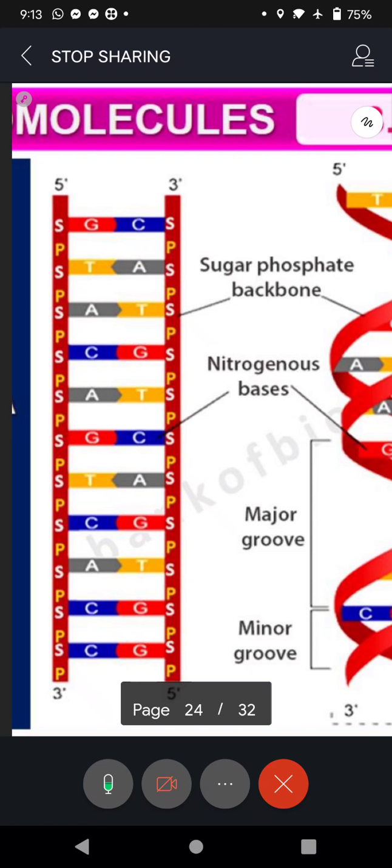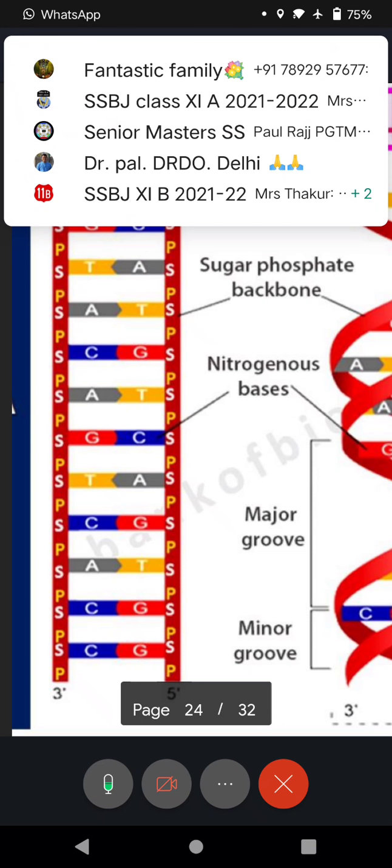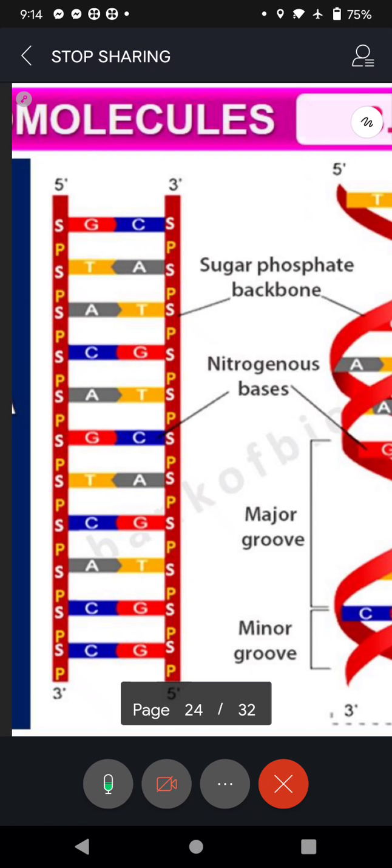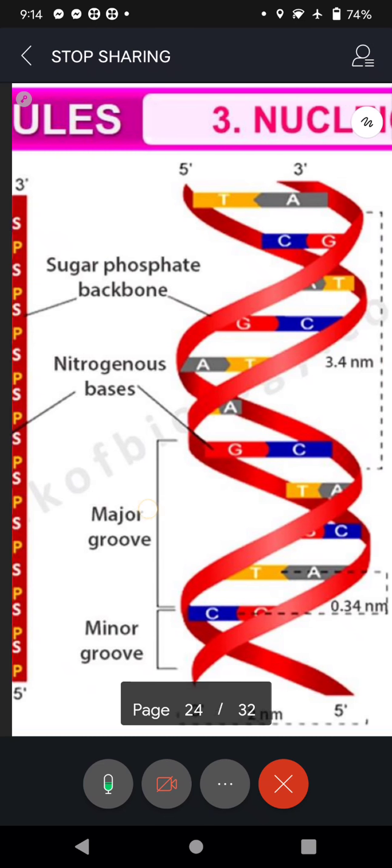And there is a base pair rule. Purines will combine with pyrimidines. Means adenine combines with thymine and thymine combines with adenine. And then cytosine combines with guanine and guanine combines with cytosine. This is the base pair rule. And we said in DNA it is deoxyribose sugar, one oxygen atom is missing. In RNA it is the full structure sugar, ribose sugar. The second difference you can note here is that in DNA thymine is there. In place of thymine, uracil will be there in RNA. That is the second difference.